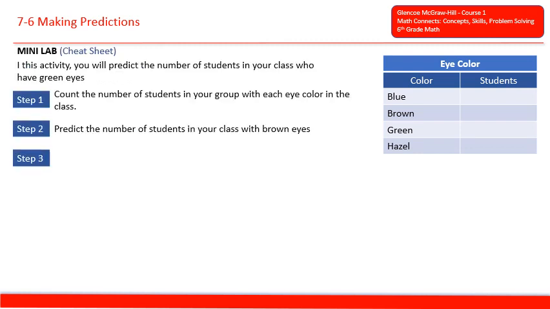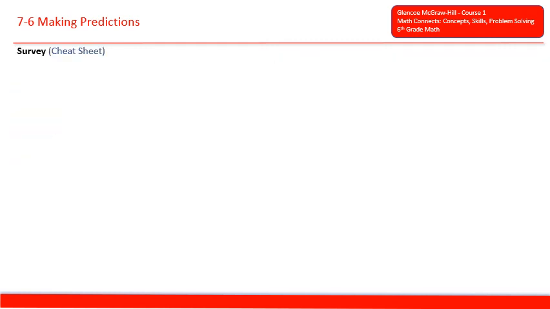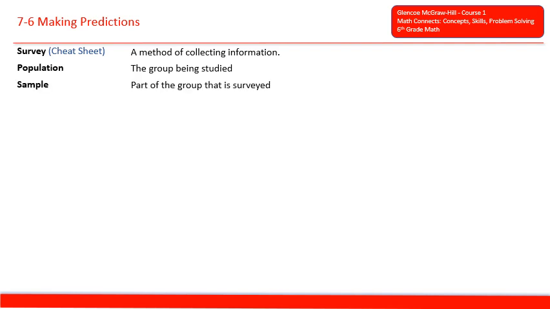This activity was in class only. Survey: a method of collecting information. Population is a group being studied. And sample is part of the group that is surveyed.